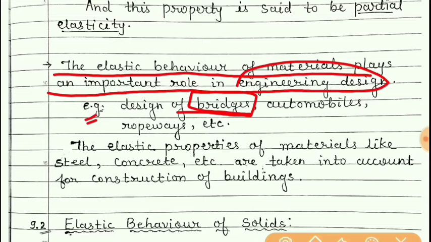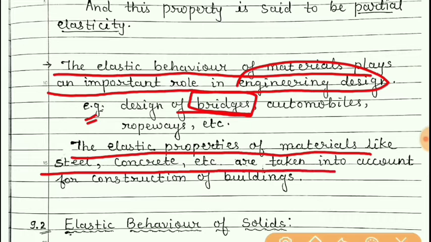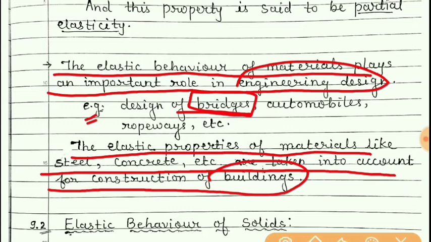Not only bridges and buildings, in the construction of any type of structure of any material, the elastic property of the material used is taken into consideration. Now, the elastic properties of materials like steel, concrete, etc. are taken into account for construction of buildings.